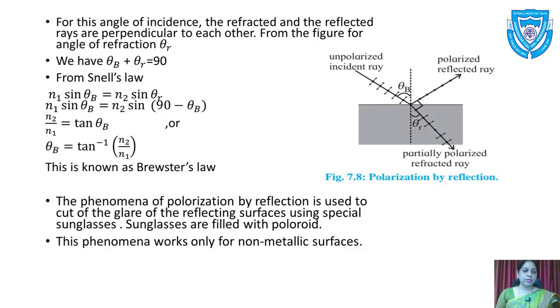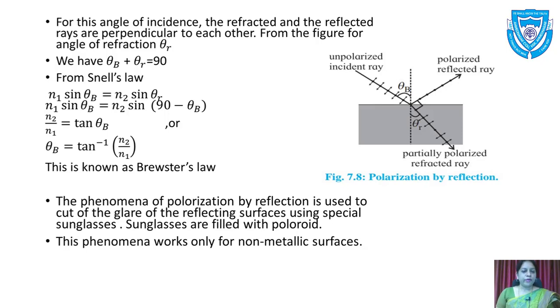n2 upon n1 is equal to tan theta b, or we can say theta b is equal to tan inverse n2 upon n1. This is known as Brewster's law. Now n1 is the refractive index of the transparent medium, and it is air or it might be a vacuum. So n1 is equal to 1 in that case. So this is the mathematical form of Brewster's law. If theta b is given, we can find n2. If n2 is given, we can find theta b.